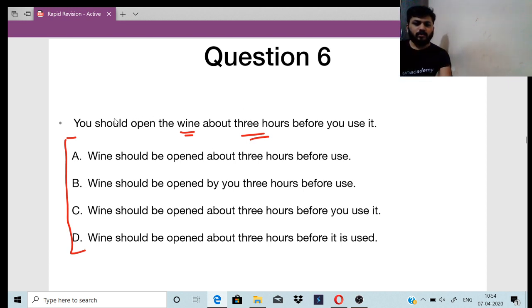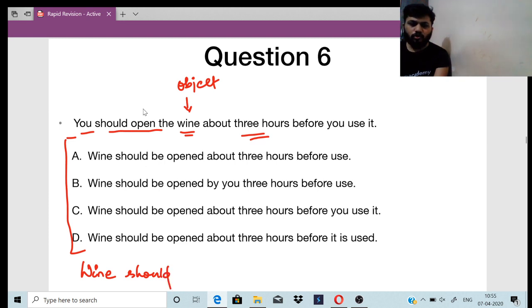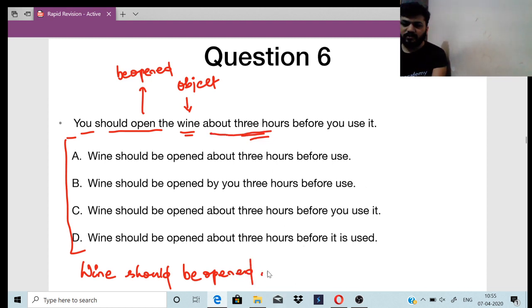Okay, you should open the wine, right? You should open the wine. So what will be the answer here, right? Wine is the object, right? Wine is the object. So what will I tell? Wine should, right? So open is there. Open will change to be opened, right? Open will change to be opened. Wine should be opened, right? Wine should be opened about 3 hours.